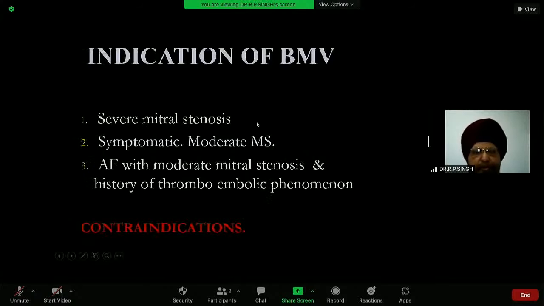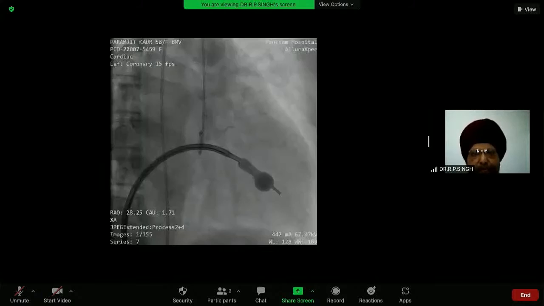Indication: if it is a severe mitral stenosis, or even a symptomatic moderate mitral stenosis, that is an indication. If there is atrial fibrillation with moderate mitral stenosis and a history of thromboembolic phenomena, then on transesophageal echo the LA and LA appendage should be clear, because a clot is a contraindication to doing BMV. Another contraindication is moderate to severe mitral regurgitation.